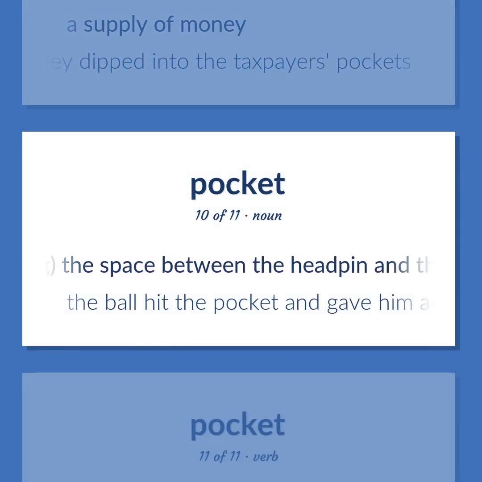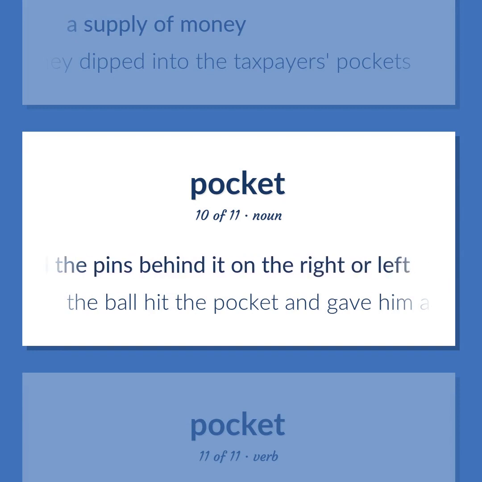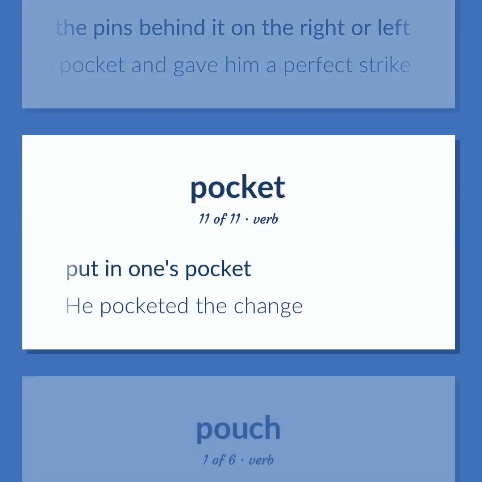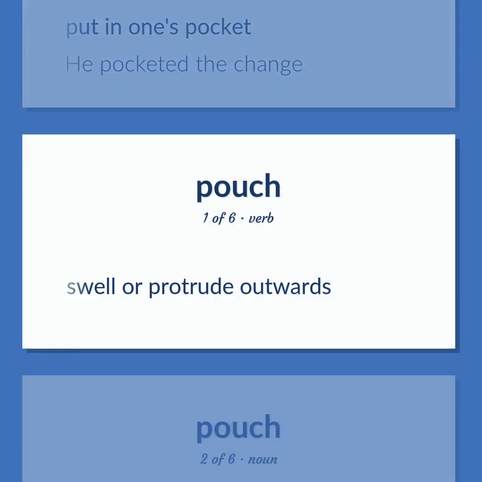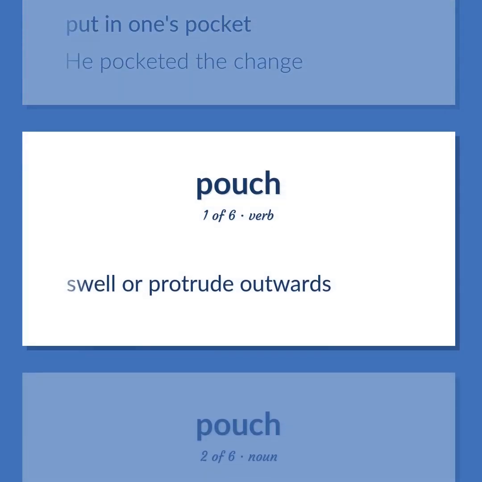Bowling. The space between the headpin and the pins behind it on the right or left. The ball hit the pocket and gave him a perfect strike. Put in one's pocket. He pocketed the change. Swell or protrude outwards.